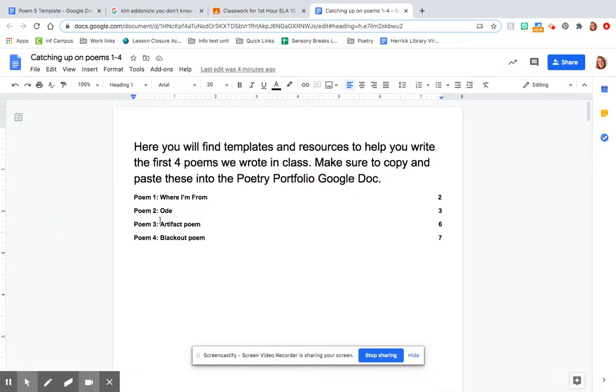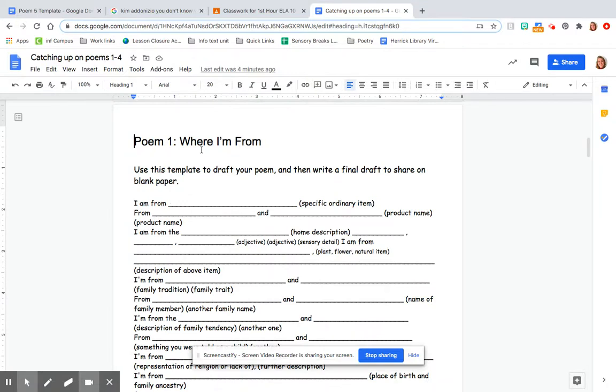We've had 4 poems that we wrote before today, and today's Friday, 9/18. If you miss one of these or all of these, this is the place where you can find out how to write them. Let's say I missed the first day where we talked about Where I'm From poems. I might scroll down, and over here, Miss Rowell, I gave you a template. It says I am from, and then you're supposed to put a specific ordinary item, okay? And you are allowed to delete and add stuff.